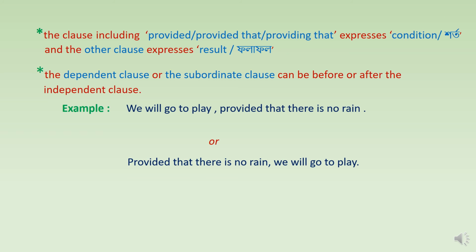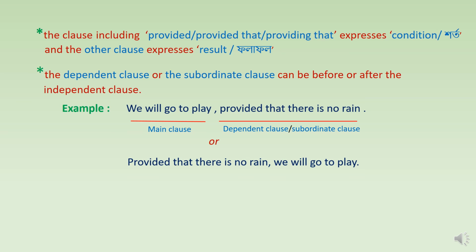The first sentence, what can we see there? We can see the principal clause or the main clause is written first, and after the main clause there is written the subordinate clause, the clause including provided that or providing that. Provided that there is no rain. So what it is? We will go to play provided that there is no rain.